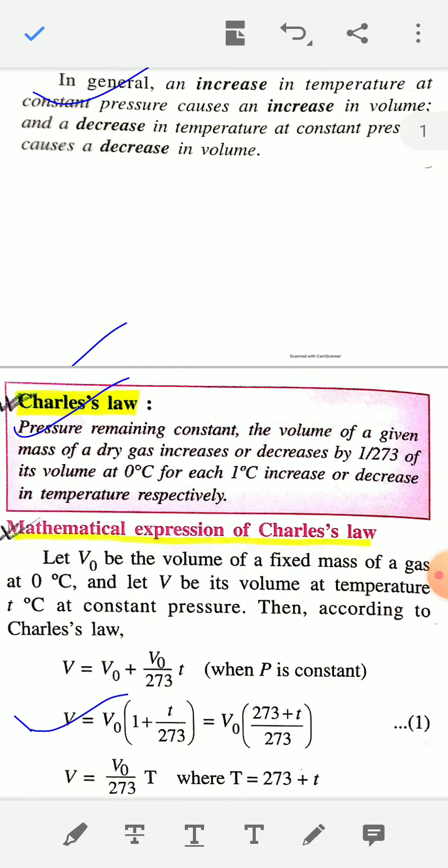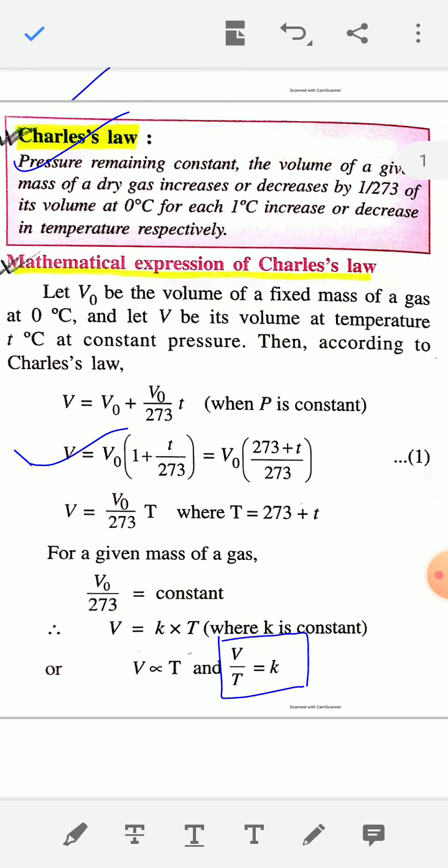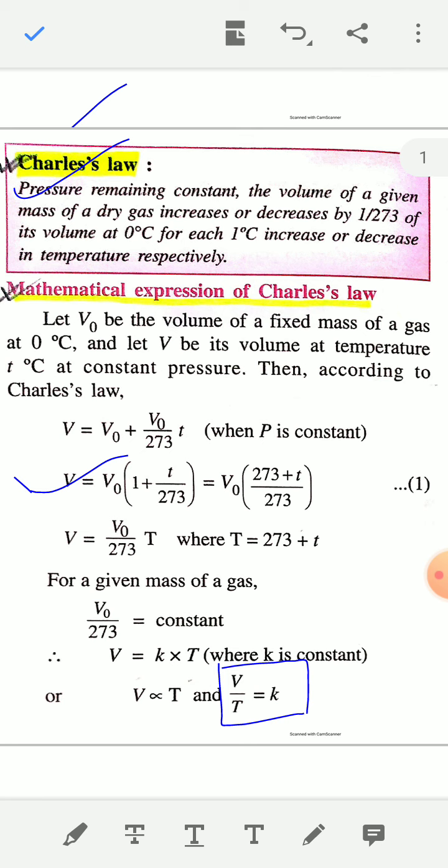According to Charles' law, if pressure remains constant, the volume of a given mass of a dry gas increases or decreases by 1 by 273 of its volume at 0 degrees Celsius for each 1 degree increase or decrease in temperature respectively.